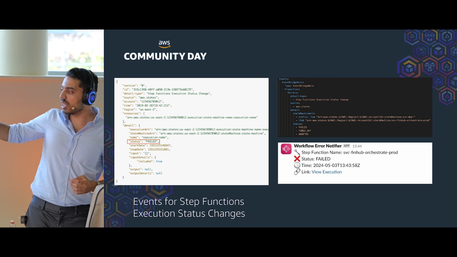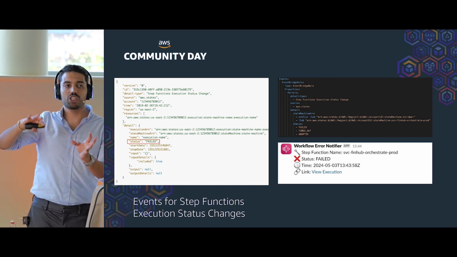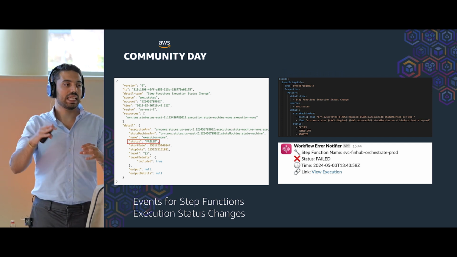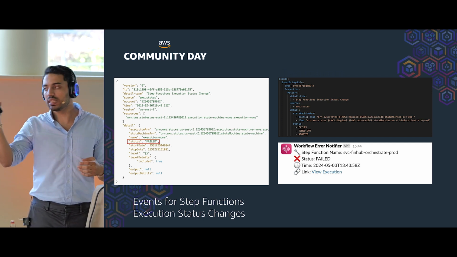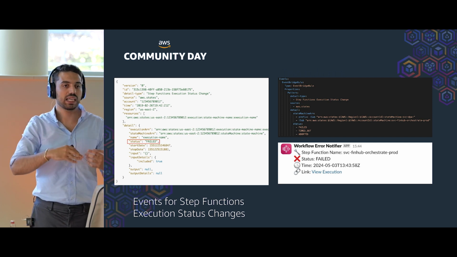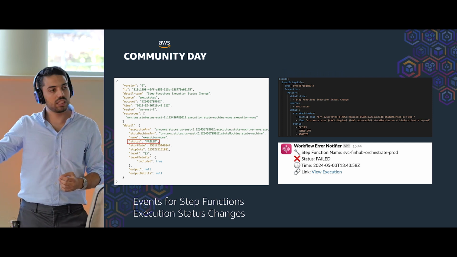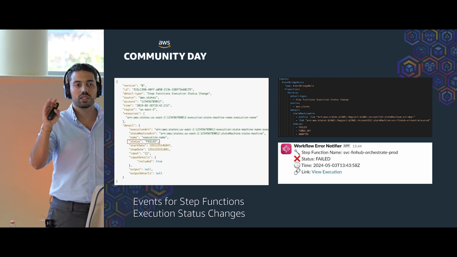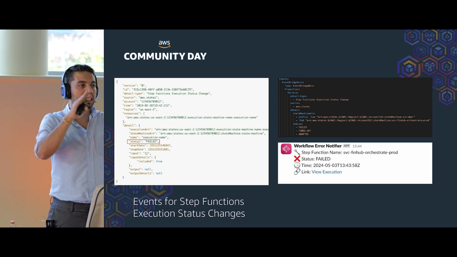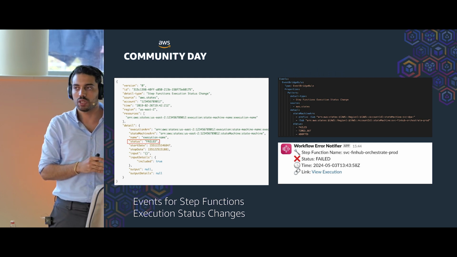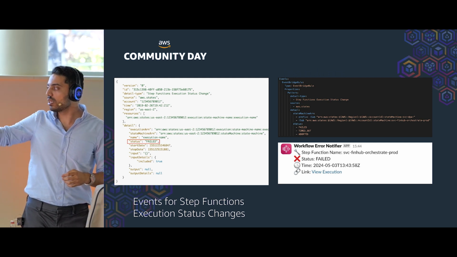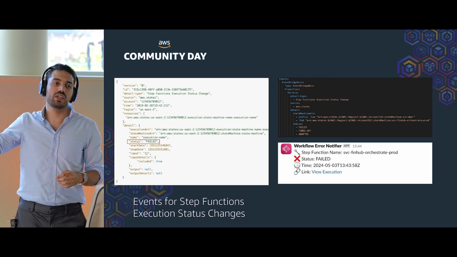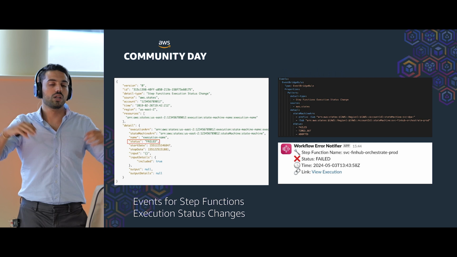So we have attached a Lambda function as a target to this rule. Whenever any step function in our system fails, it will send a message like this to our Slack, and we have implemented a link here, recreating the link to that execution. So just by clicking on the link, we can see what exactly has happened inside that failed step function. So by just having one rule and making it respond to all the step functions that have this prefix in our system, we are doing monitoring on the whole system.